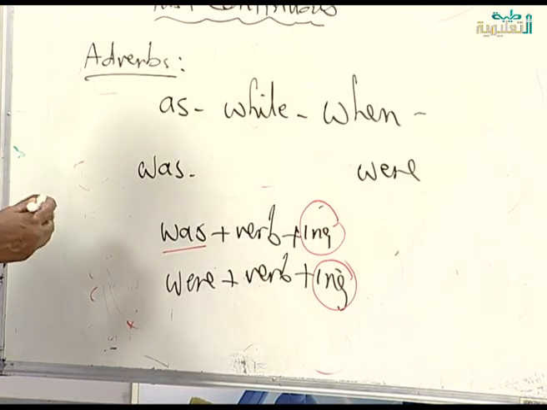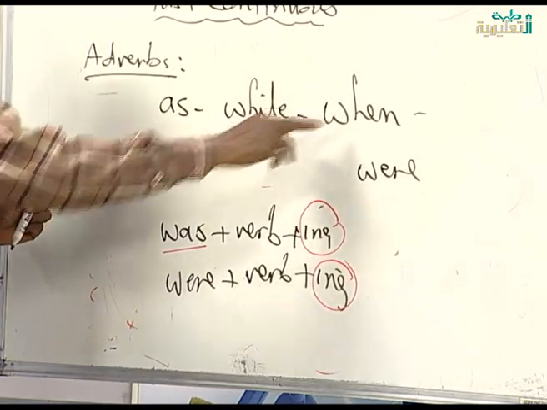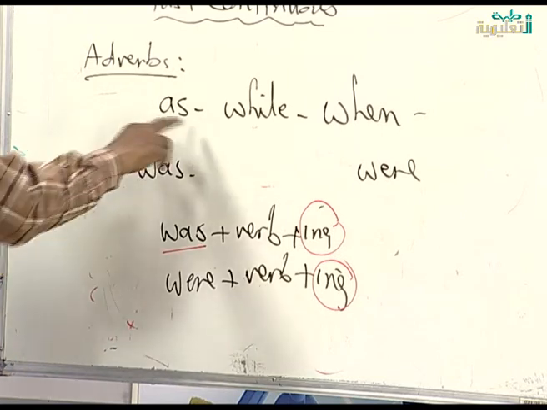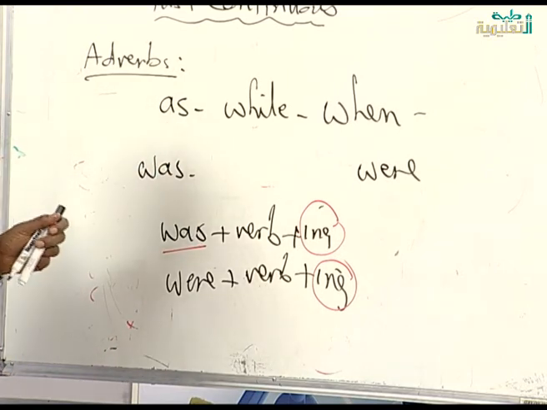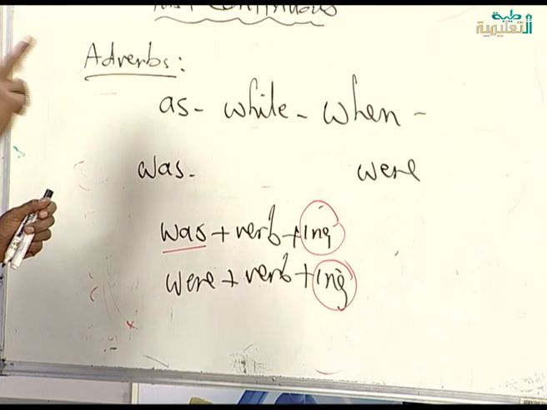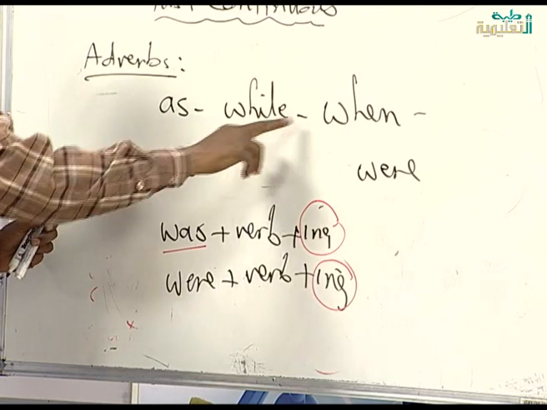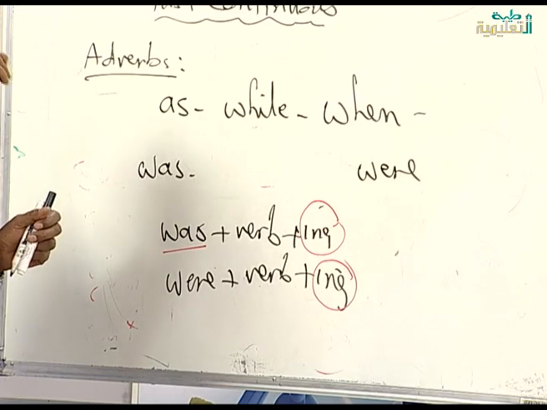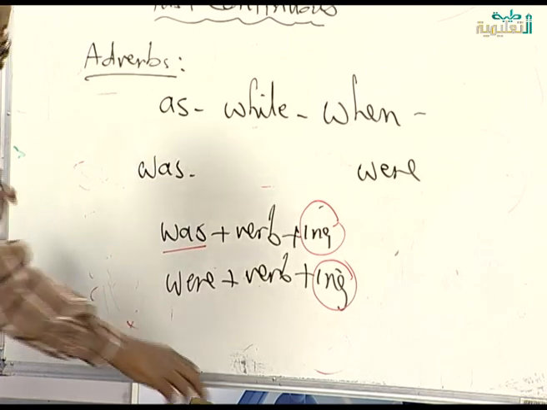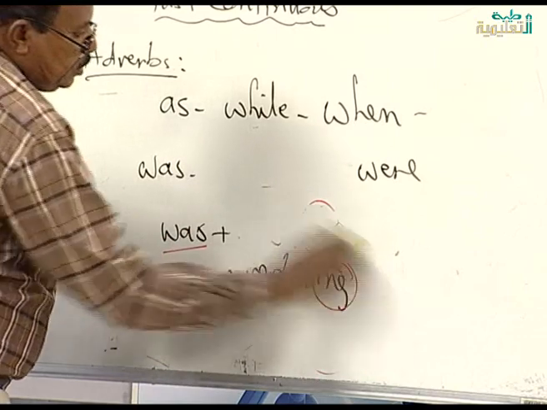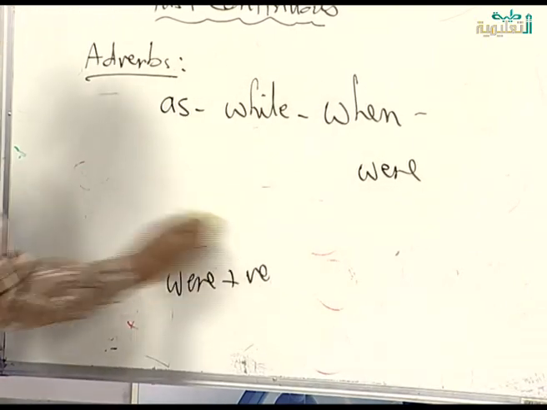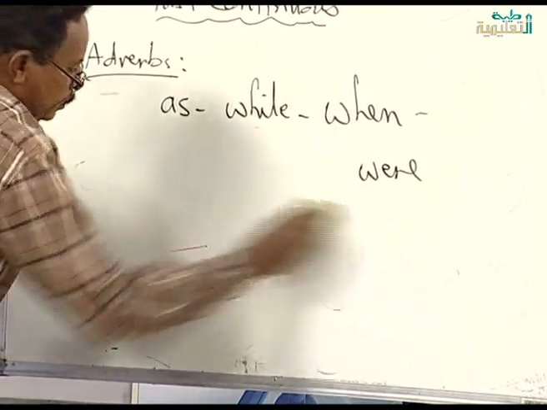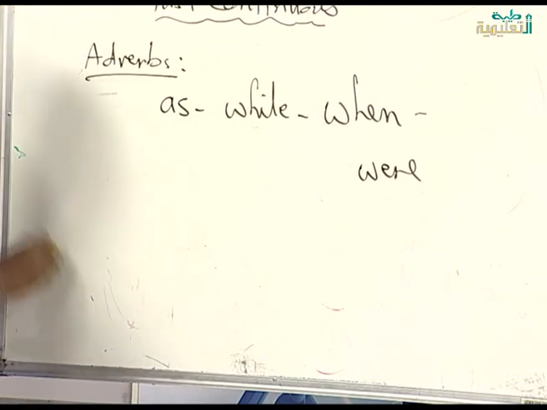As and while and when, after them there are always two verbs. Let us explain this. Look at this example so as to discuss it and to know.